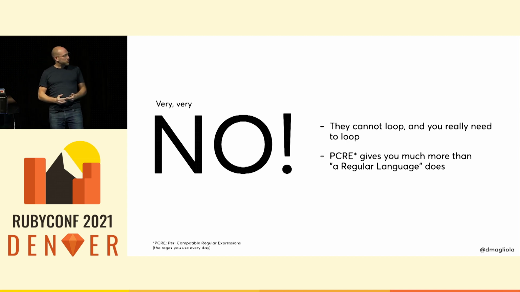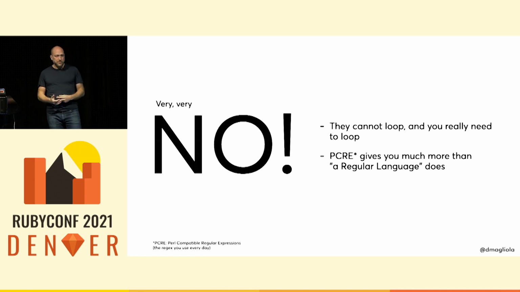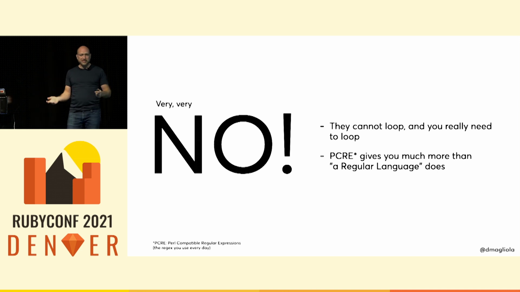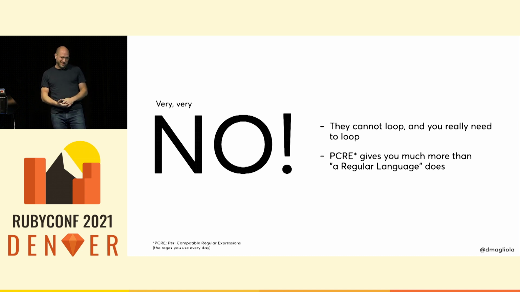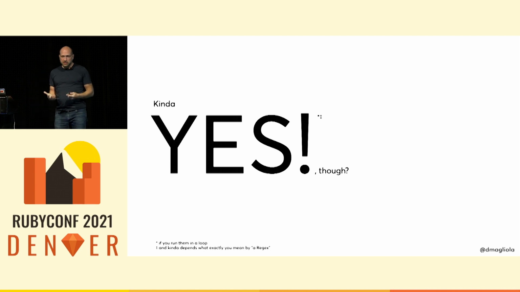And also, it kind of depends what you mean by regular expressions. In the formal definition of regular languages, regular expressions can do all those beautiful things that we're used to doing day-to-day with the looking back and forth and the back references and the name captures. All of that is technically not a regular expression. So officially, no, they're not Turing complete. But given that with just a dumb loop around them, they can almost run a game of life, which is Turing complete, and they can absolutely run a Turing machine. They kind of are. Like, for practical purposes, the regex that you use day-to-day can absolutely emulate computation.